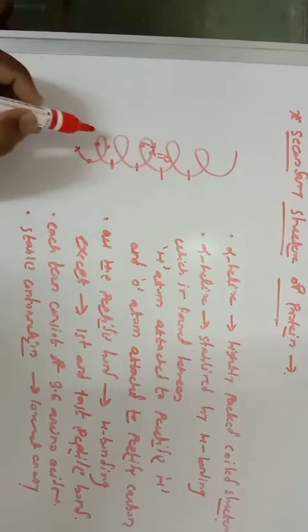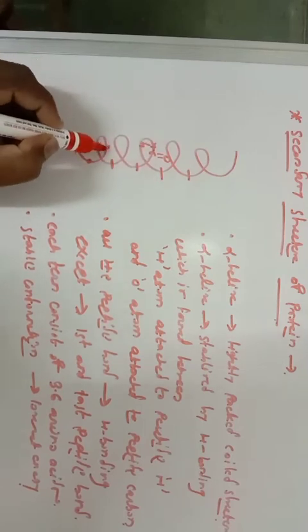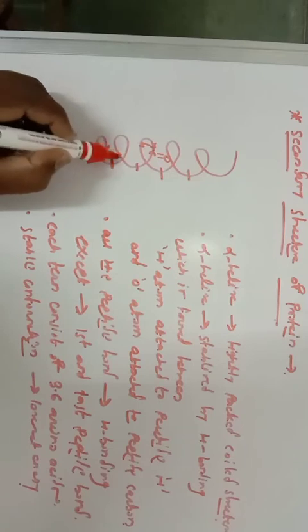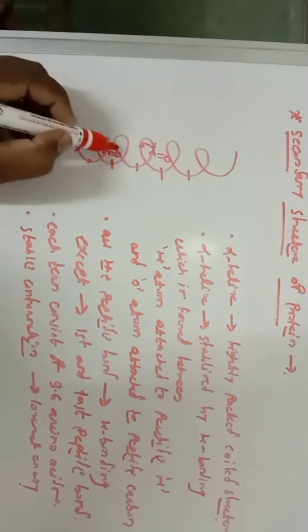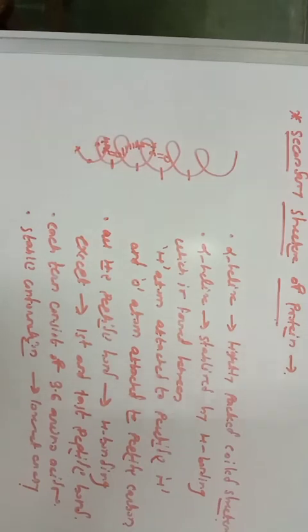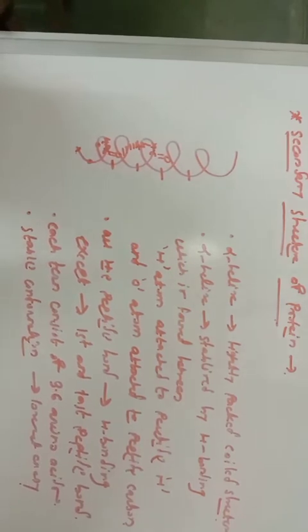This hydrogen interacts with the oxygen of this peptide bond, and this is the hydrogen bond. You may not see it clearly, but imagine that it is the hydrogen attached to the nitrogen of the peptide bond, and the oxygen of the peptide carbon, which will be involved in hydrogen bonding. So this is regarding the alpha helix structure.